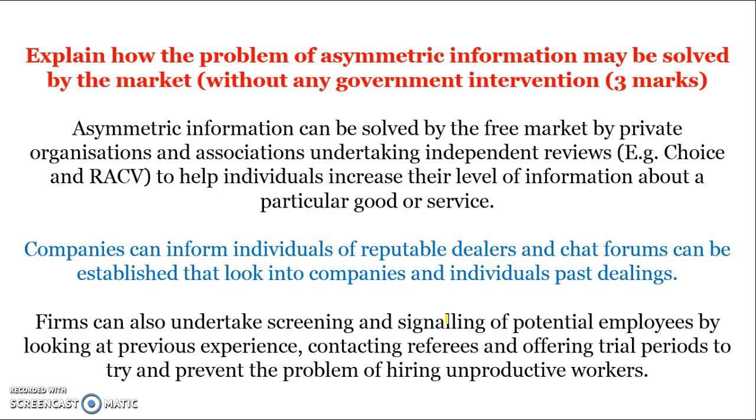We're running out a little bit of time, but explain how the problem of asymmetric information may be resolved by the market. It can be resolved by private organisations and associations like independent reviews. Companies can inform individuals of reputable dealers and chat forums, so chat forums, review services, and then in employment contracts through signalling and screening and trial periods.